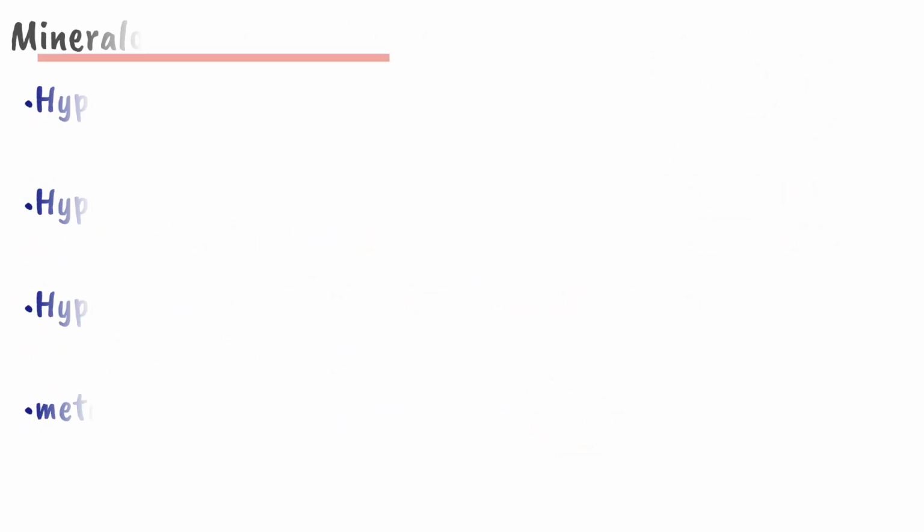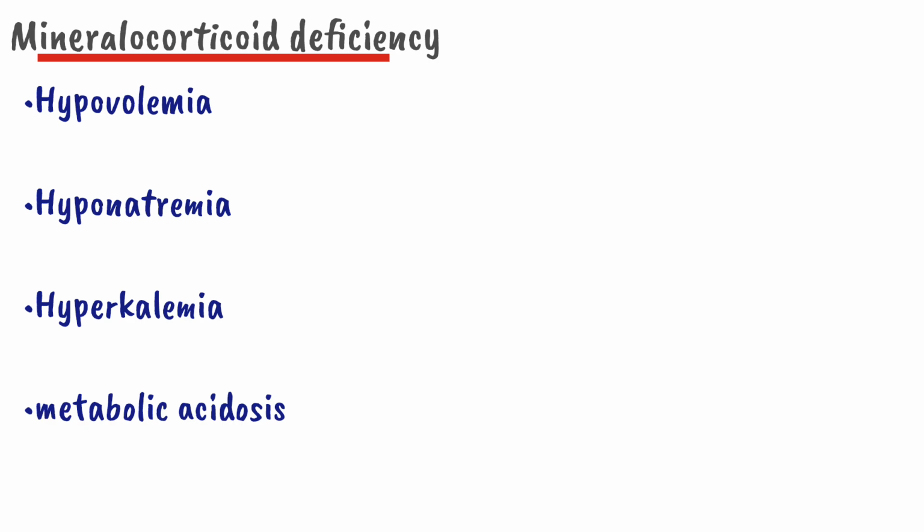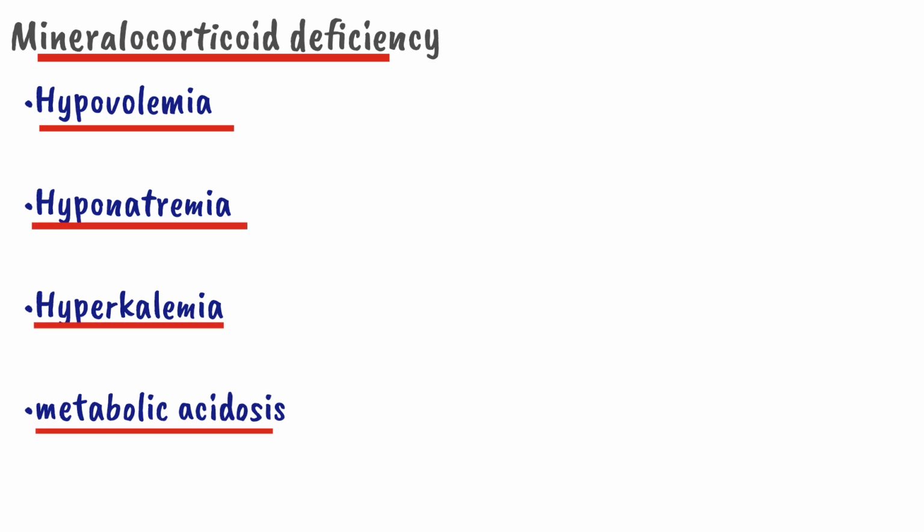Now come to the deficiency of the mineralocorticoid. The patient will present with hypovolemia, hyponatremia, hyperkalemia and metabolic acidosis. These effects occur due to the deficiency of aldosterone, the mineralocorticoid.